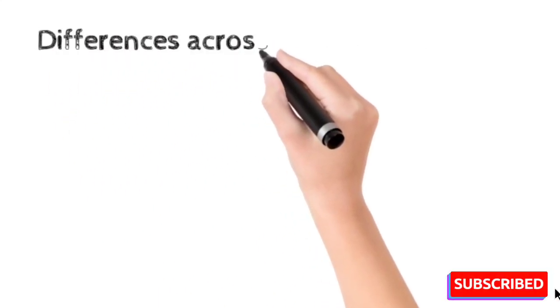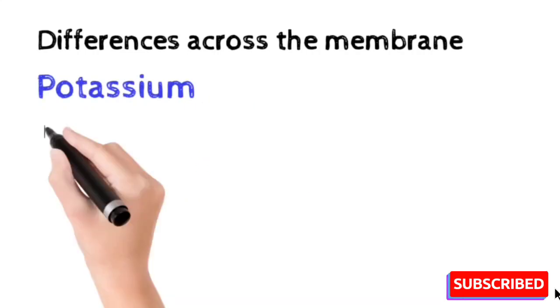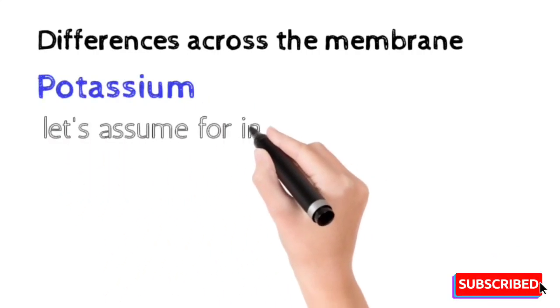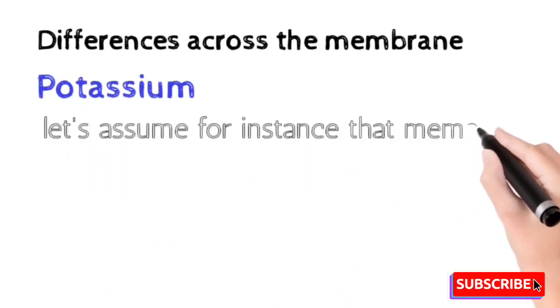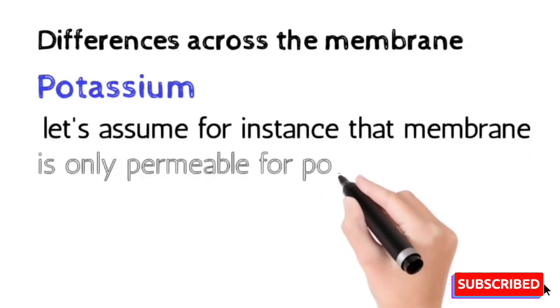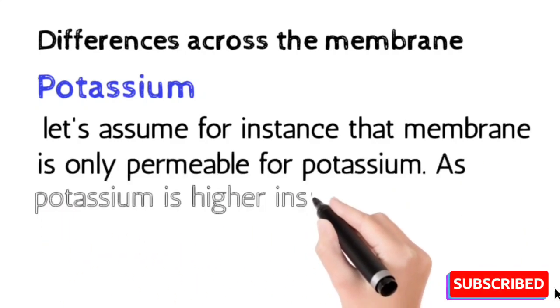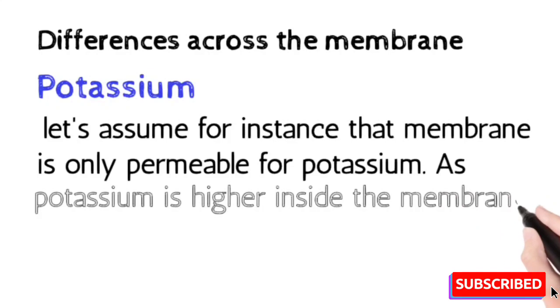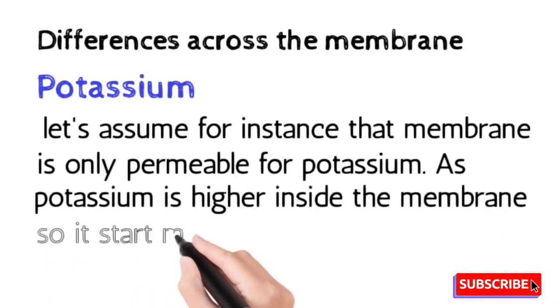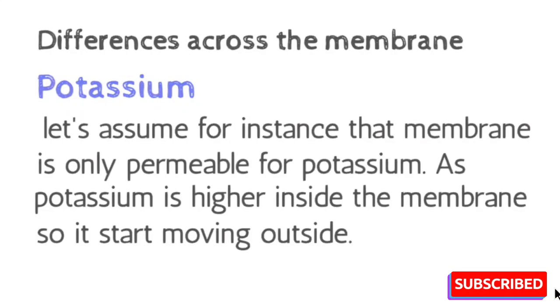Now consider the difference across the membrane. The two major factors in creating the difference are potassium and sodium, also the plasma proteins. First, we are considering here the potassium. Let's assume, for instance, that the membrane is only permeable for potassium ions. As potassium is higher in concentration inside the membrane, they start moving from inside to the outside of the membrane and create more positivity outside the membrane.